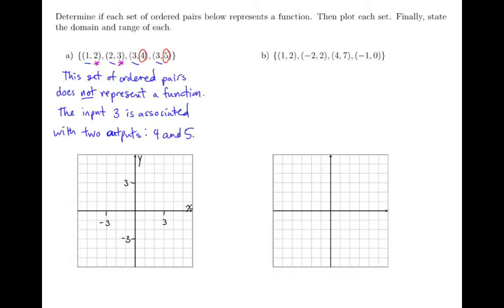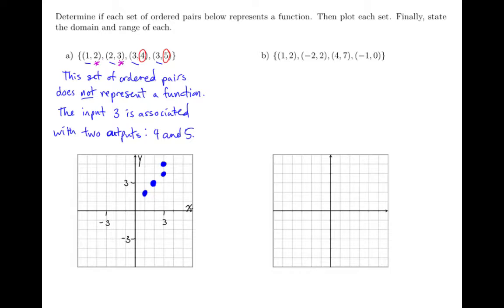Now I'm ready to plot these ordered pairs. So I'll go to the point 1, 2. So I'll go where x is 1 and y is 2, and I'll plot one of those ordered pairs. Then I'll go to the point 2, 3, so where x is 2 and y is 3. Then I'll plot that point. Then I'll go to the point 3, 4, so where x is 3 and y is 4. And then lastly, I'll go to the point 3, 5, so where x is 3 and y is 5. And I can see here that that input of 3 is associated with two outputs. I have a visualization of that.